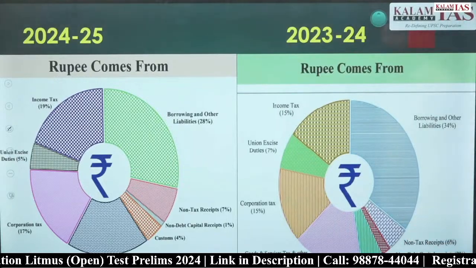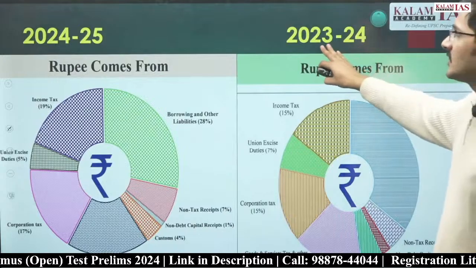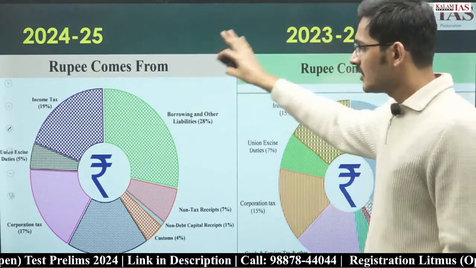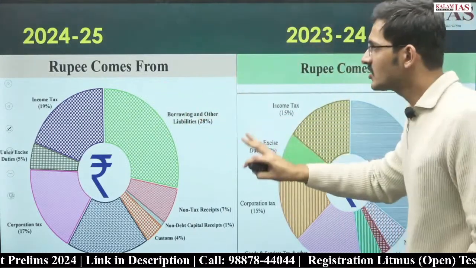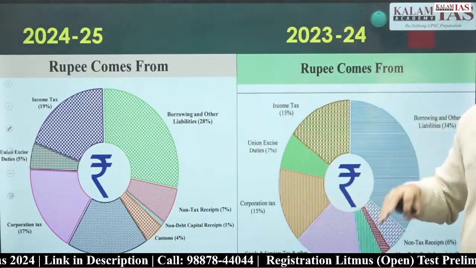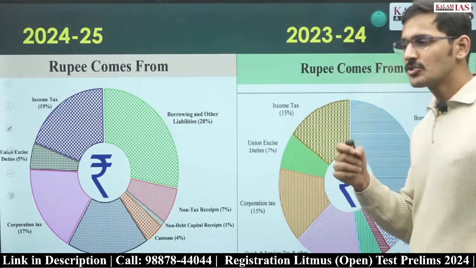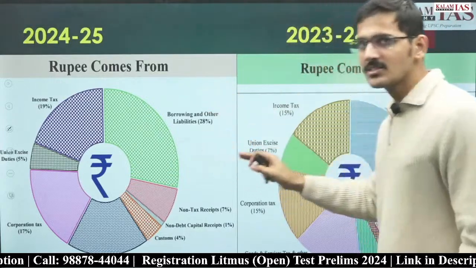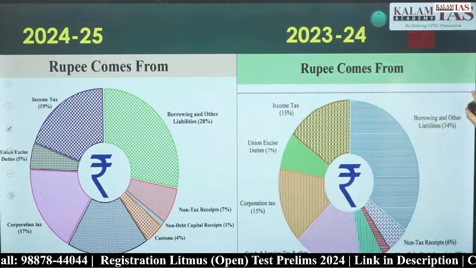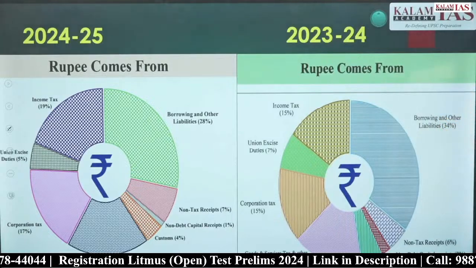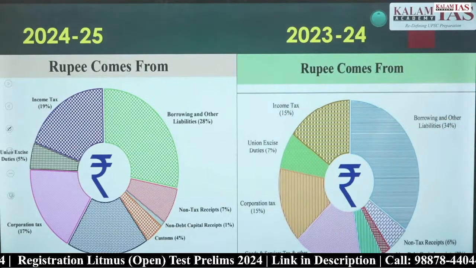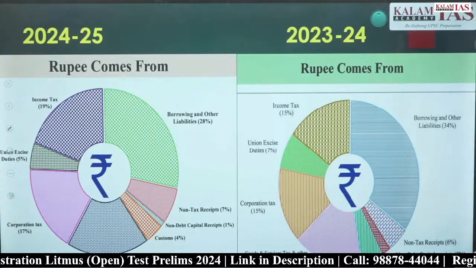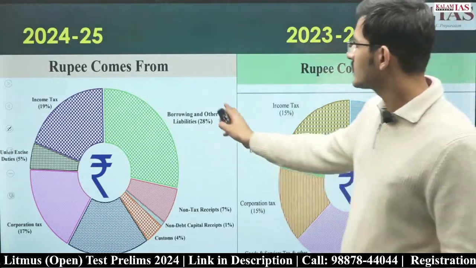First is that in both years' budgets, the largest source of receipts for the Government of India is borrowings. Last year the borrowings were 34%, and this year the borrowings are 28%.